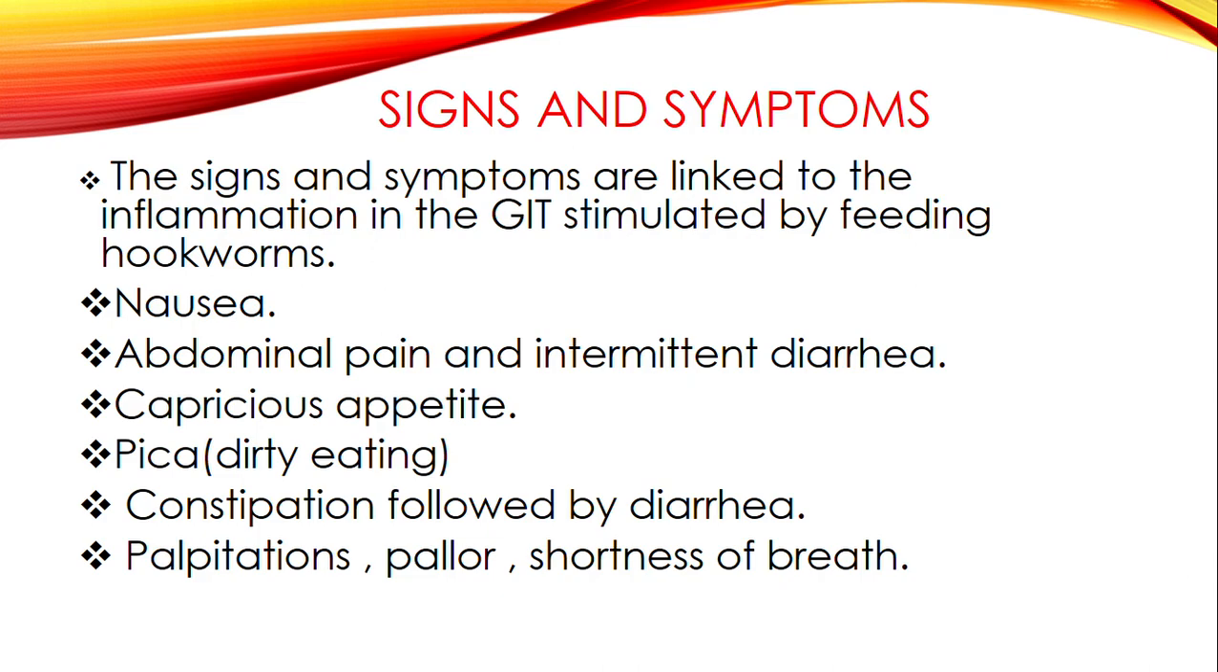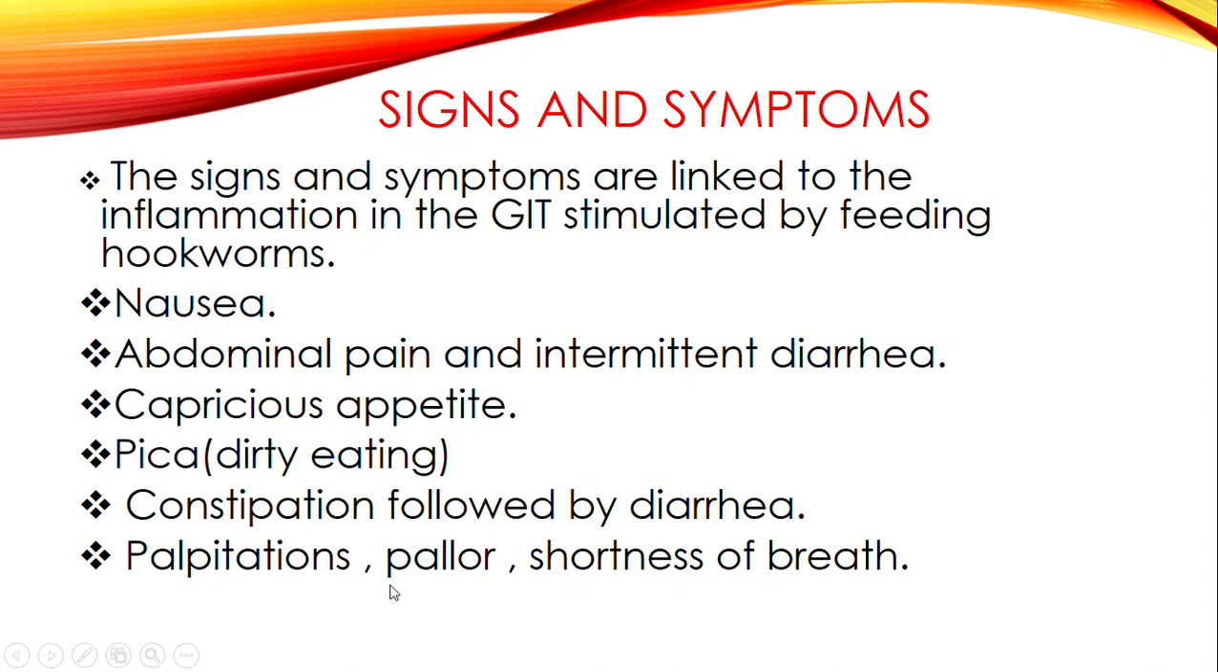Anemia that this child or this patient is having. Then we also have constipation followed by diarrhea. This is due to the inflammation which is taking place in the GIT due to the presence of these worms in the gut. Then we have palpitations, pallor, and shortness of breath.